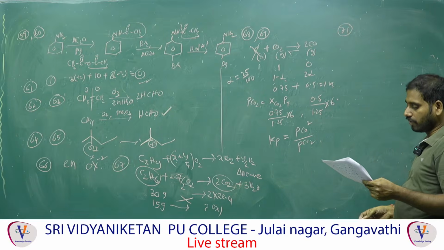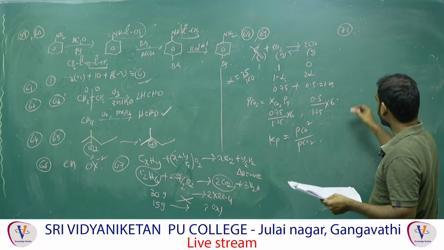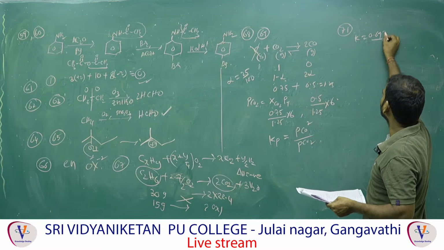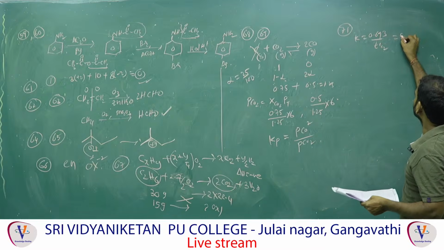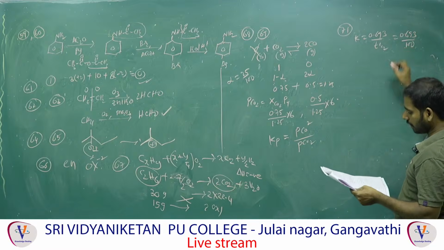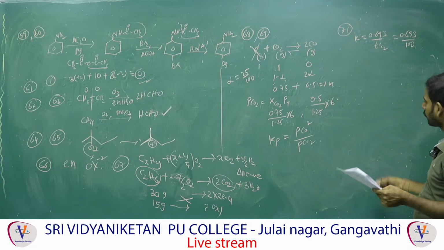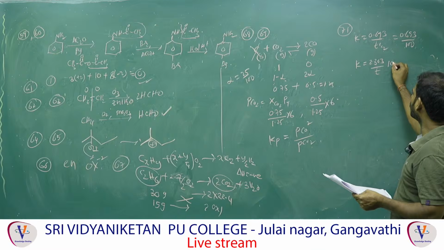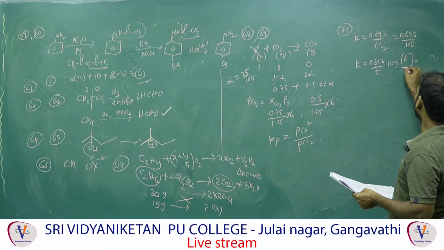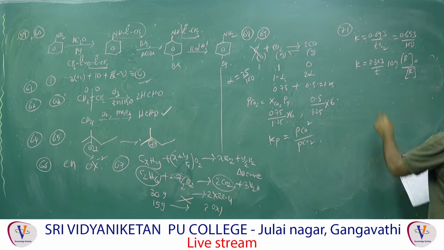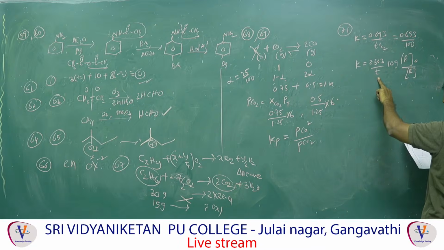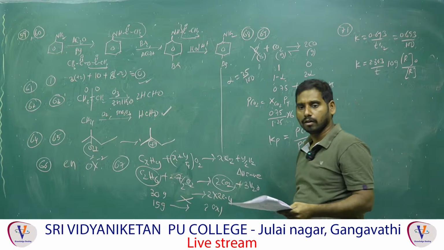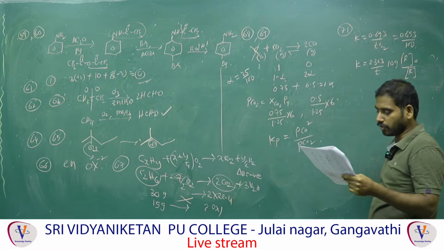For a first order reaction, if T half is 100 seconds, then T90 is how much? First order reaction, K equal to 0.693 by T half. That means 0.693 by 100. T half is 100, yes, 100 only. Then you will get K. Based on this, you can find T. K equal to, for first order, 2.303 by T log of R0 by R. K we already got. 2.303, T we have to find. Log R0 is 100, R is 100 minus 90, that is called 10. Then substitute the values. Then you will get the answer, 332 seconds.